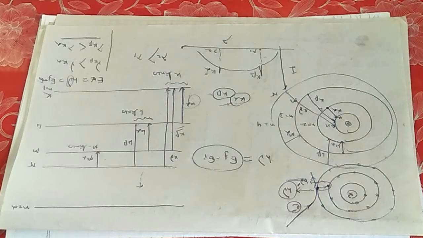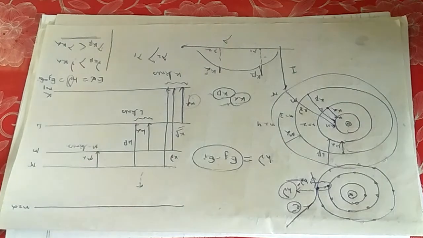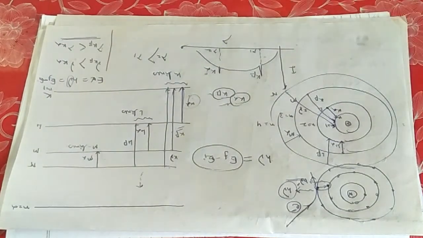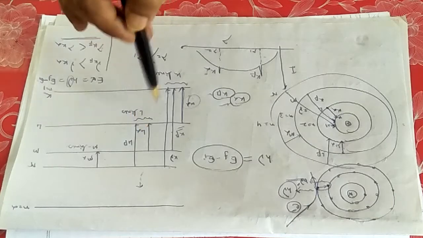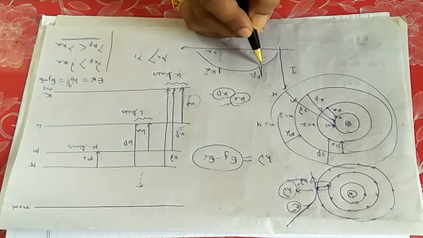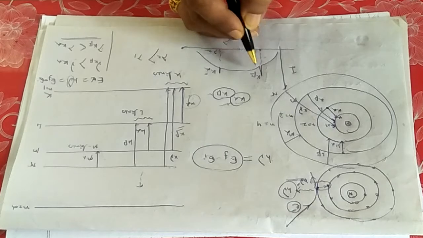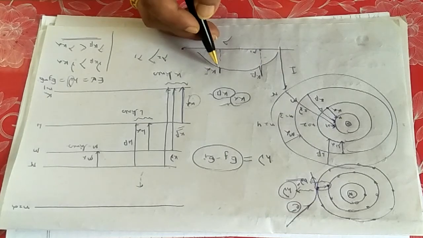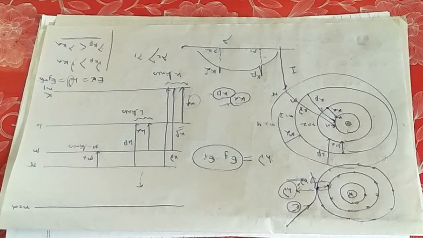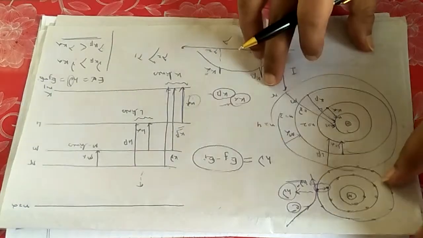So you probably understood the characteristic and continuous X-ray, but this will not come with so easy a calculation. If you consider the fine structure, it will be a little difficult. How can you understand the fine structure? Because I have only considered the orbits, I have not considered the orbitals till now. If you consider the orbitals, then in the transition there will be several lines, and magnifying one particular K beta line, you can have several small kinks. Magnifying one particular K alpha line, you can have several small kinks. Now being a student of physics, you have to understand the fine structure. So let us now go towards the fine structure analysis.